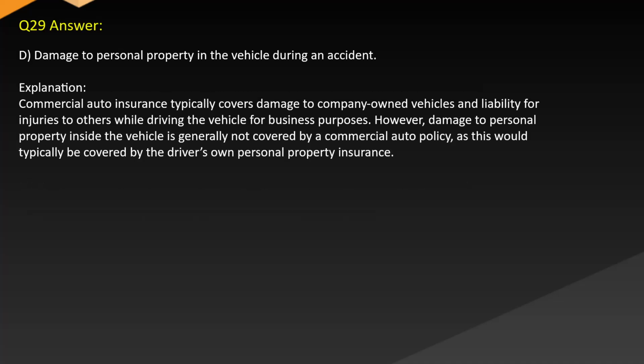Answer: D. Damage to personal property in the vehicle during an accident. Explanation: Commercial auto insurance typically covers damage to company-owned vehicles and liability for injuries to others while driving the vehicle for business purposes. However, damage to personal property inside the vehicle is generally not covered by a commercial auto policy, as this would typically be covered by the driver's own personal property insurance.